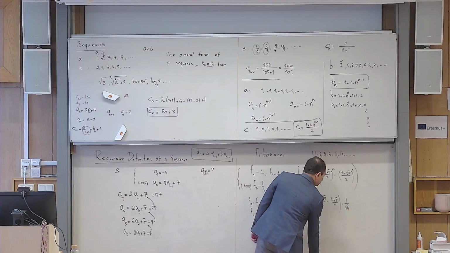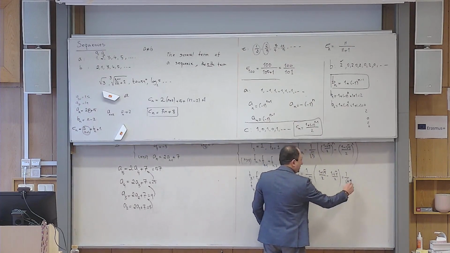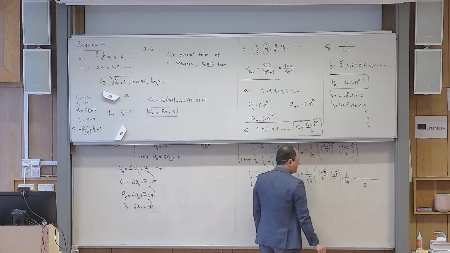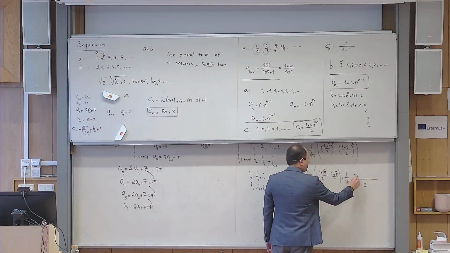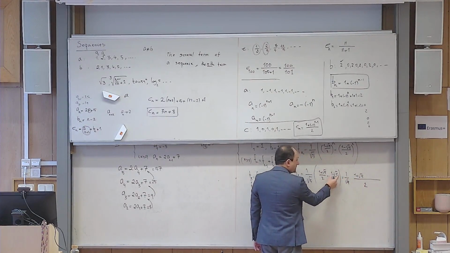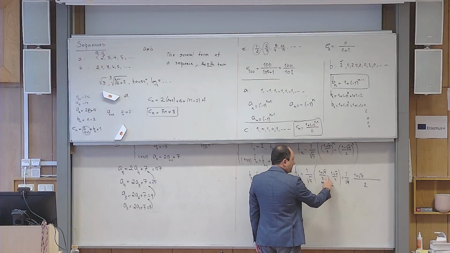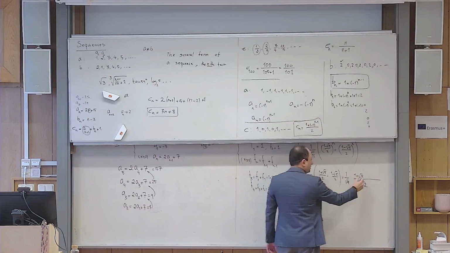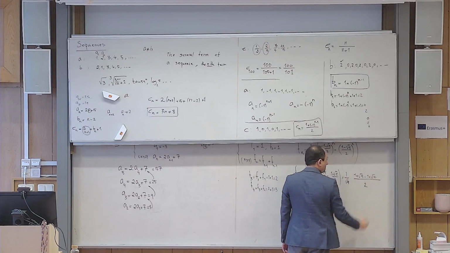So I would write the common denominator to be 2, and then I repeat this, 1 plus the square root of 5, minus the numerator of the second one, but this minus sign goes for this one and that one, so it becomes minus 1 plus the square root of 5.